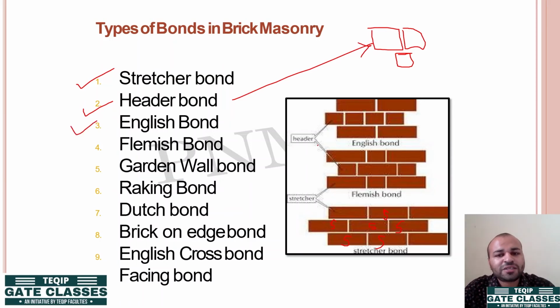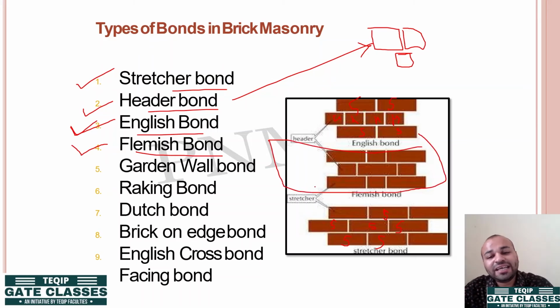Then next is your English bond. In English bond, one course is made up of stretcher faced outside. One course is of stretcher faced bond, another one is your header bond. The alternate courses are of headers faced outside, and the other alternate courses are of stretchers that are faced on the outer side. Then the fourth major important one is your Flemish bond. Now this Flemish bond, we can see the example here. In this Flemish bond, in a single course, we use stretcher face and header face alternately.